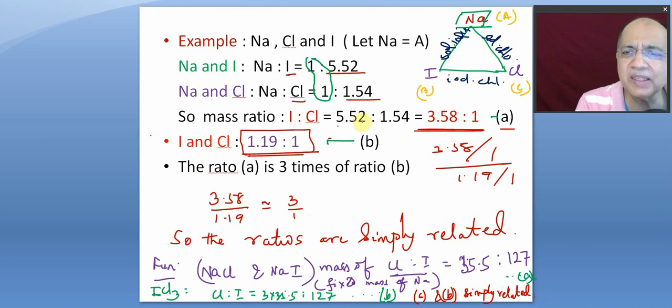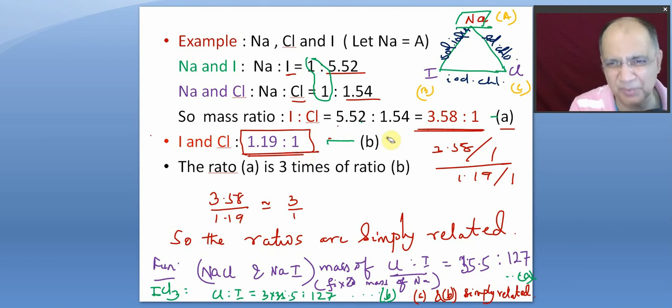Or else you can say this ratio is 3 times greater than this ratio. You can say that, but sometimes you can take it on the other side. But the sequence should be the same. But you can take the other side. Then it is not 3 times. It is 1/3 of the previous one. So therefore, I love to say it is simply related.